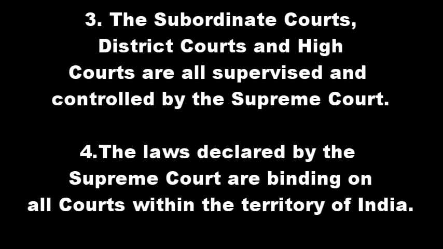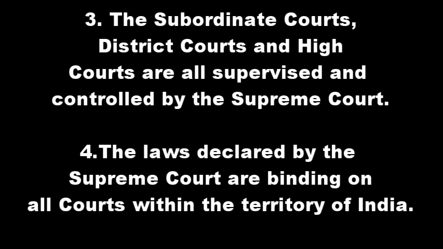In the judiciary system, the Supreme Court is the top or the head of the judicial system. Below the Supreme Court, there are the high courts of various states. Under the high court, there are district courts and other subordinate courts. That is the second feature of the single integrated judiciary system.